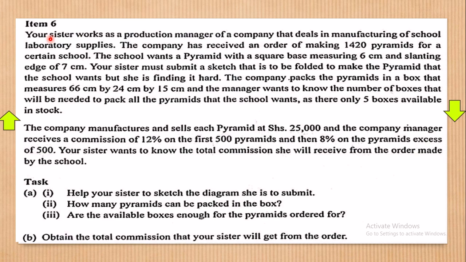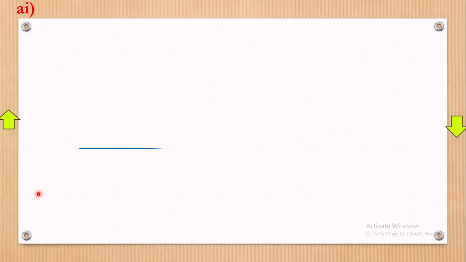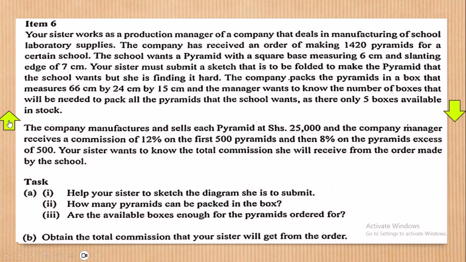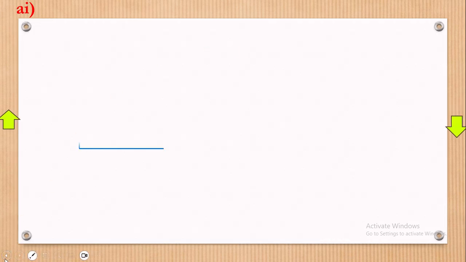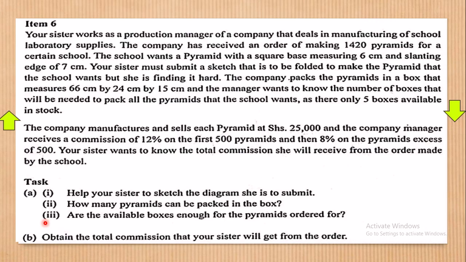Anyway, item 6, here we go. Alright, so they are saying your sister works as a production manager of a company that deals in manufacturing of school laboratory supplies. The company has received an order.